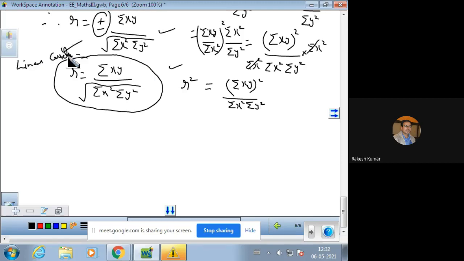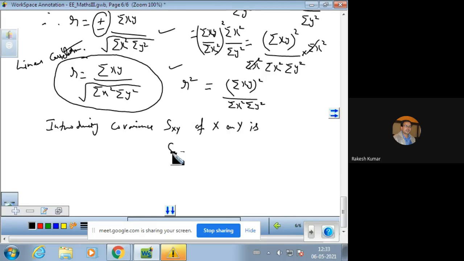Remember, introducing covariance. This is the new term here. Introducing covariance. The term is denoted by Sxy. This is the covariance of x on y.